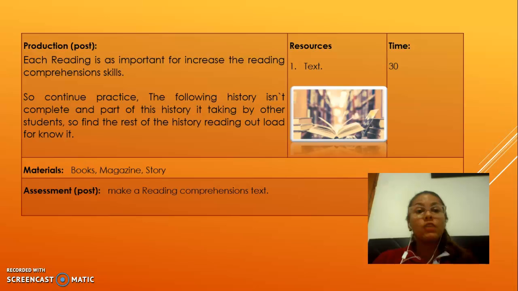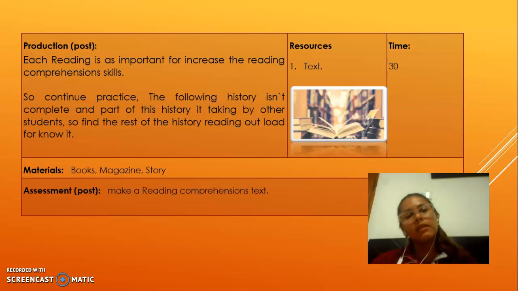Production. Each reading is important for increasing reading comprehension skill. In this part, I consider that the students understand and are clear about what they are reading. For that reason, in this activity the student has a sequence of what they are reading and finds the rest of the paragraph in another text that another partner has. So the idea is to first listen, understand, read, and complete that task. The material: books, magazines, and stories.